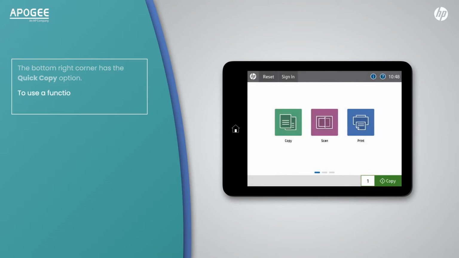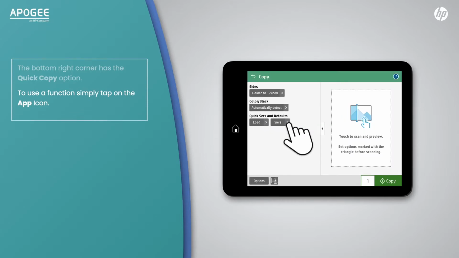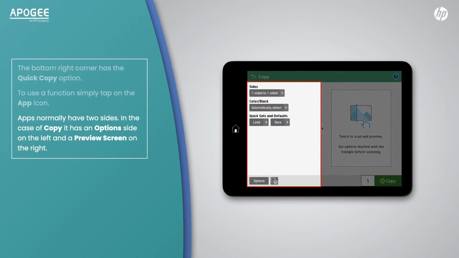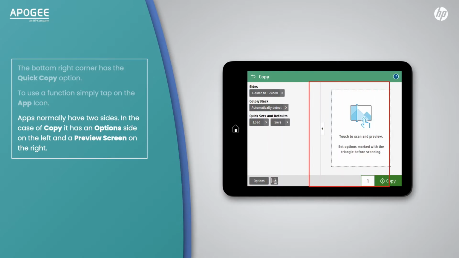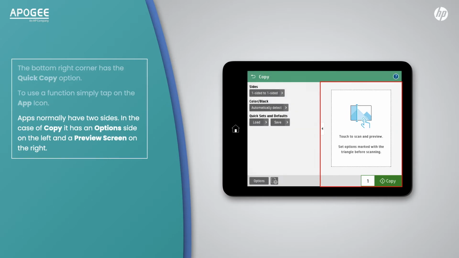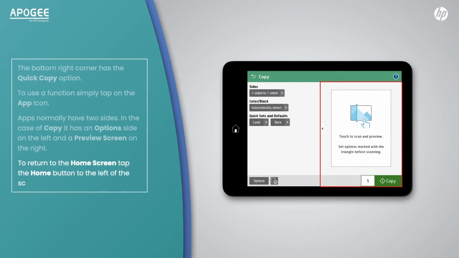To use a function, simply tap on the app icon. Apps normally have 2 sides. In the case of copy, it has an option side to the left and a preview screen on the right. To return to the home screen, tap the home button to the left of the screen.